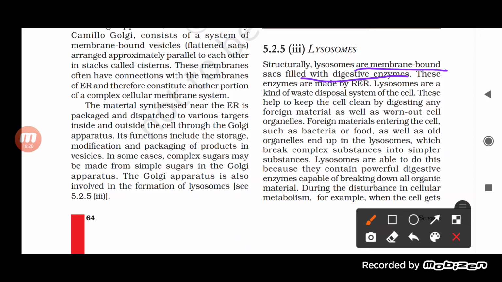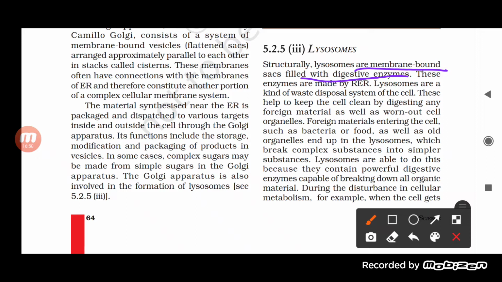What happens if any foreign particle enters it? The lysosome releases the hydrolytic enzymes, and these enzymes help in dissolving and removing the worn out cell organelles or foreign material, such as bacteria or food entering the cell, as well as the old cell organelles. This is a really very important function you must know.